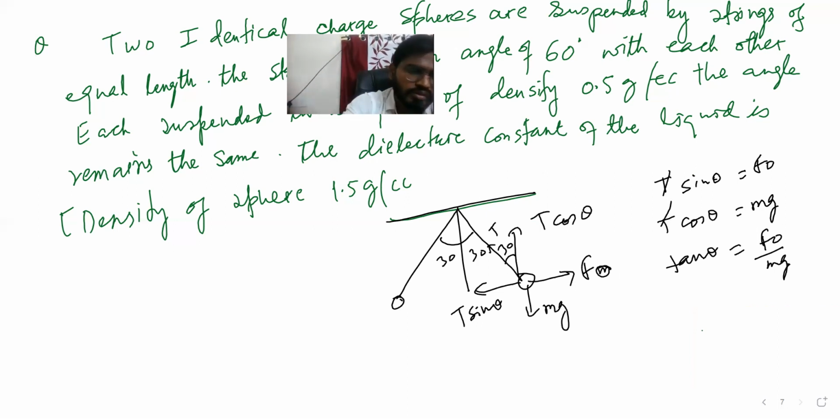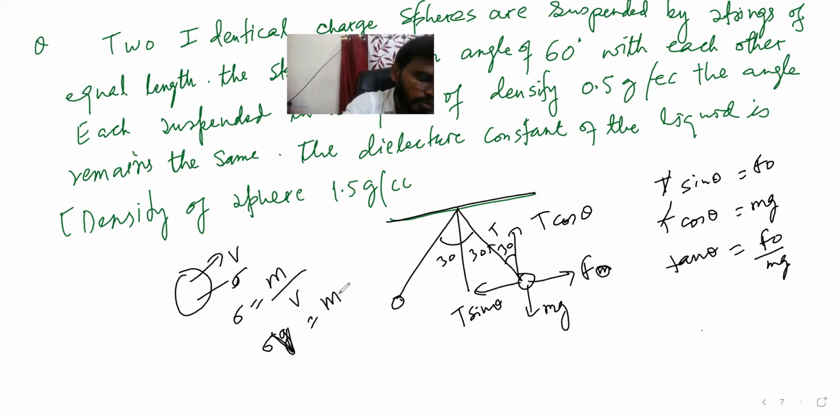So the mass of the sphere, let's consider, volume is V, density is sigma. So density is equal to mass by volume, right? So mass is equal to sigma into V. So now we can say mass is going to be sigma into volume.